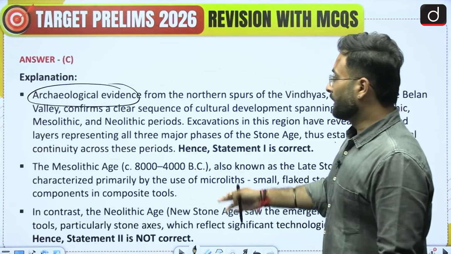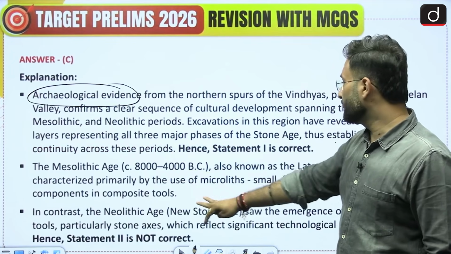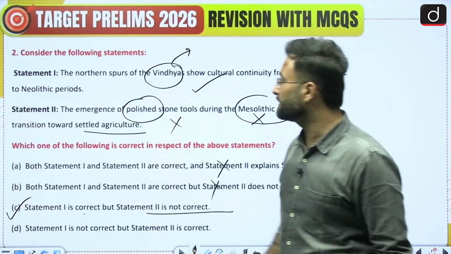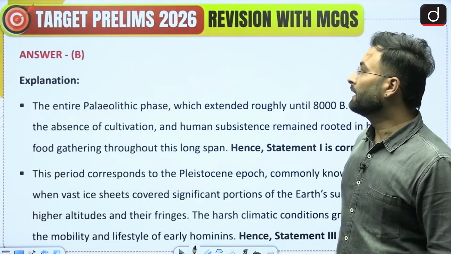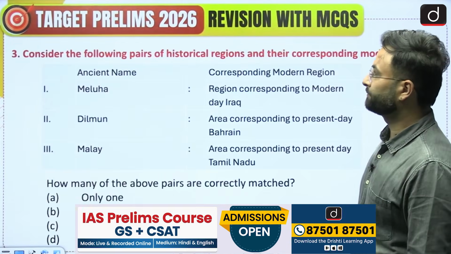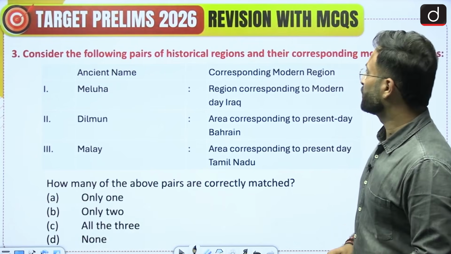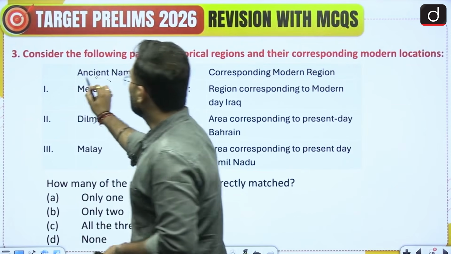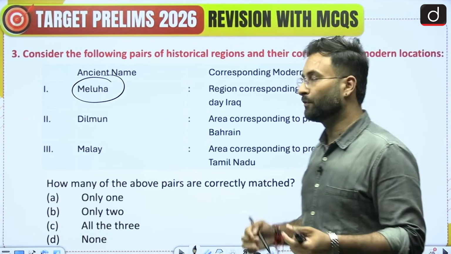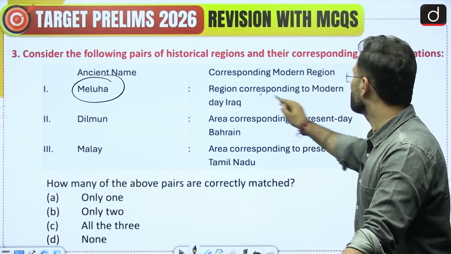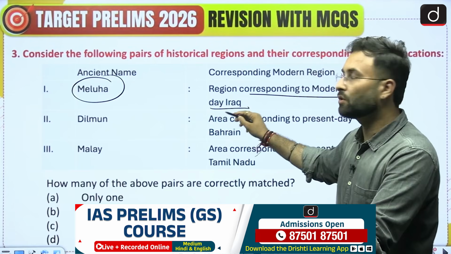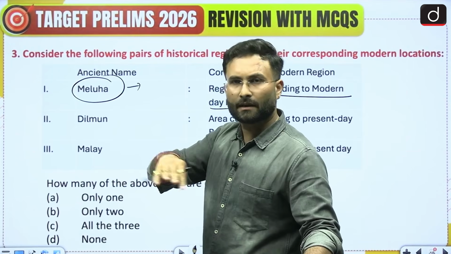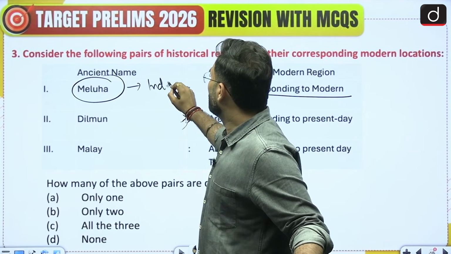Coming to the next part, the Mesolithic age, we have already discussed that. Then comes the Neolithic age, which we have already discussed in this particular slide. Now we can move to the next question. Consider the following pairs of historical regions and their corresponding modern locations. Meluha is the place. Before going into the answer, here you can see the region corresponding to modern day Iraq. This is not correct, because Meluha was the region generally referring to a part of the Indus Valley Civilization.